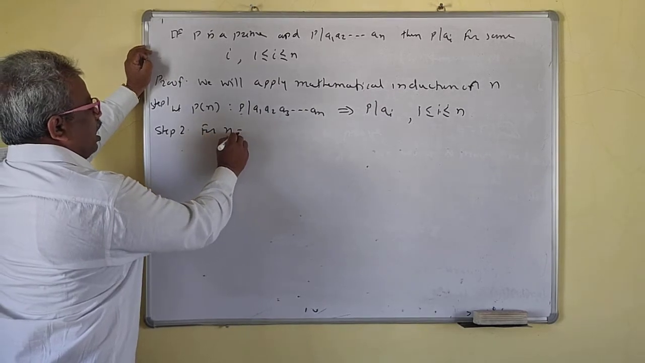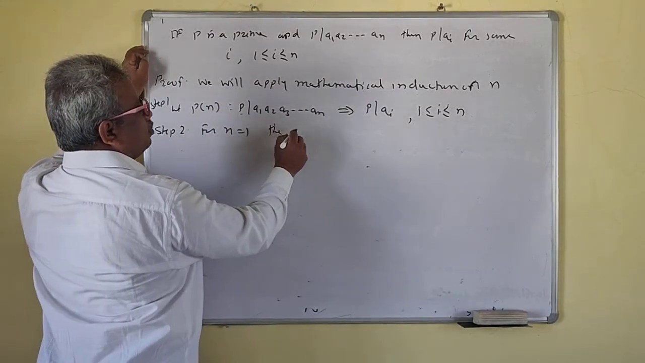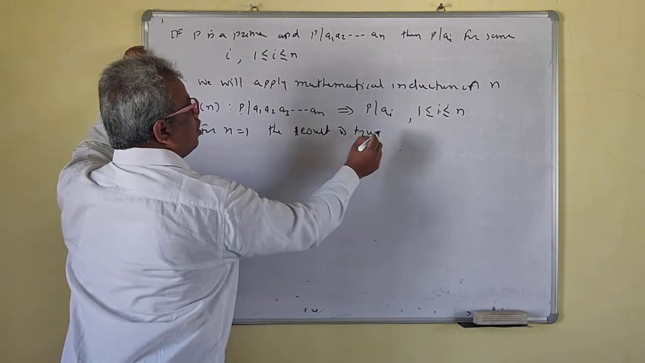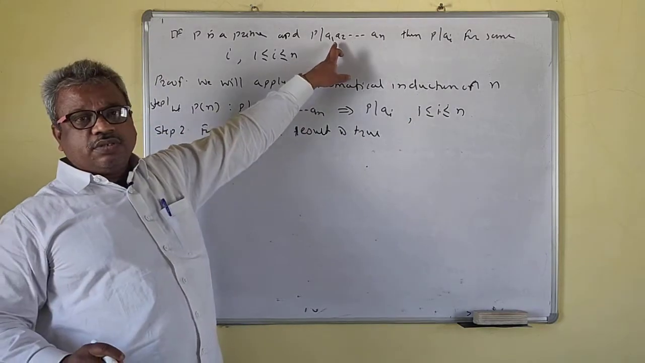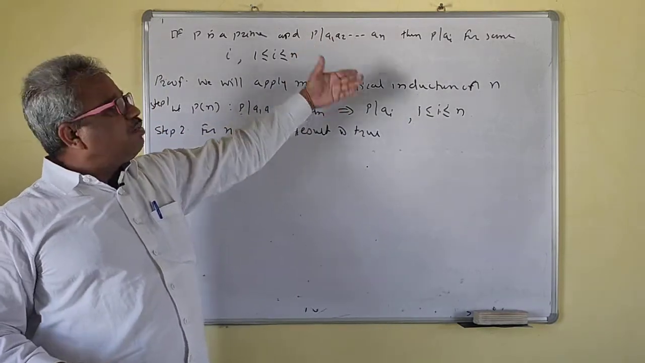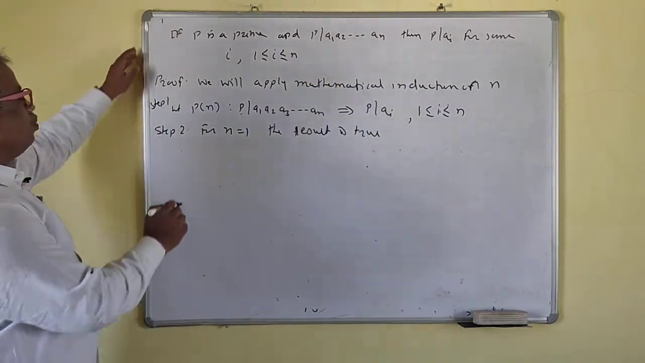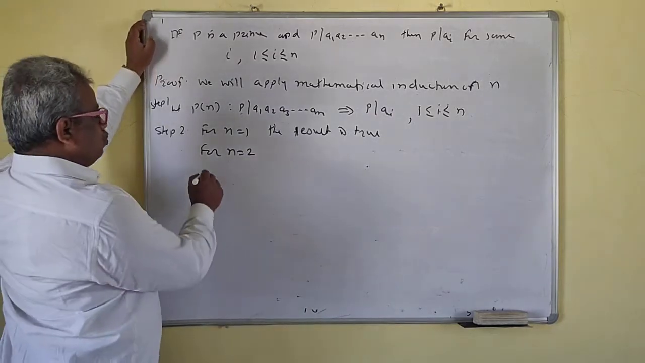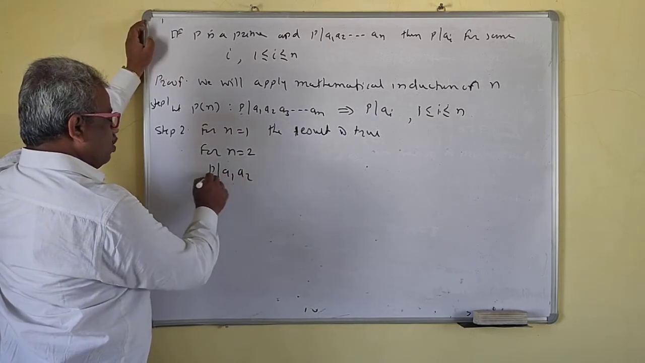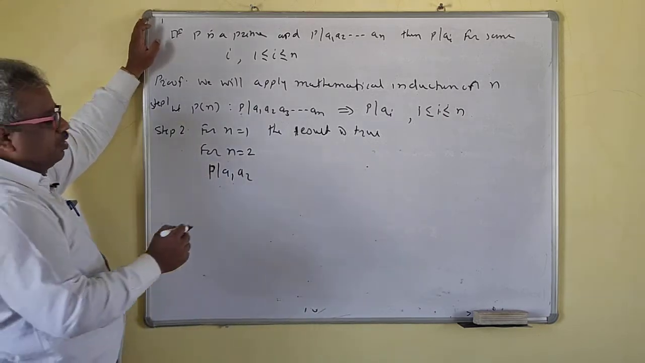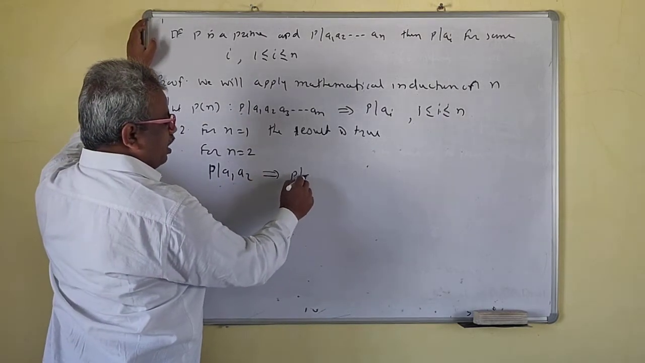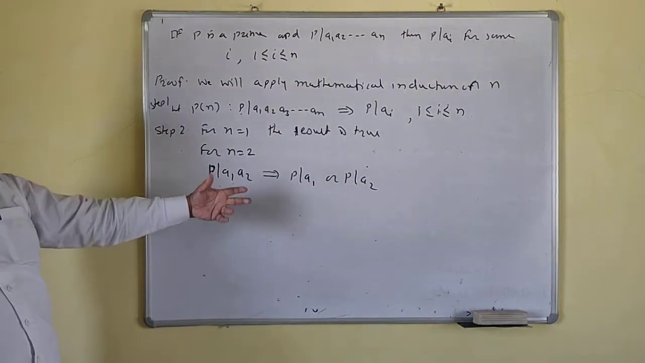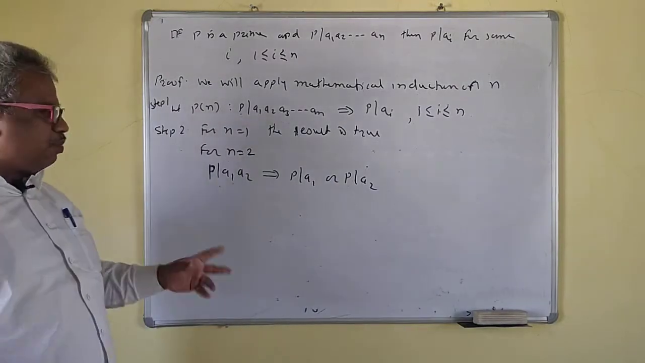For n equal to 1, the result is true. If n is equal to 1, then this will be only a1, so P divides a1, which is automatically true. Now take n equal to 2. P divides a1 a2 implies that P divides a1 or P divides a2. We have just proved this: P divides ab implies that P divides a or P divides b.